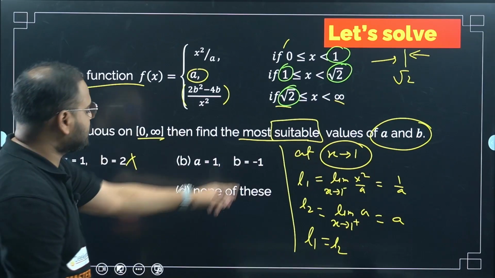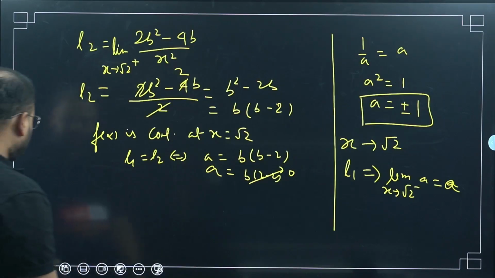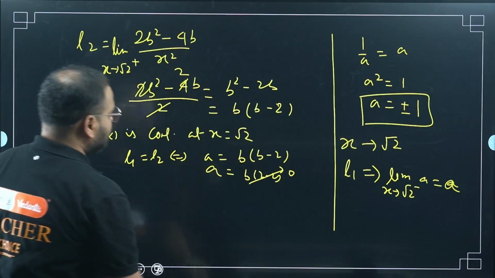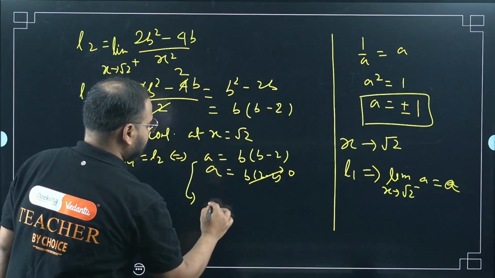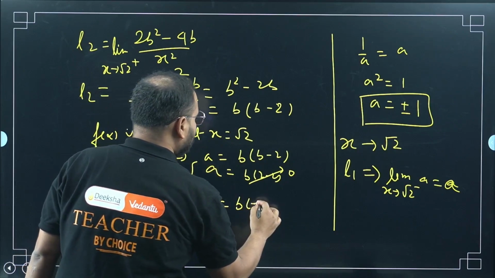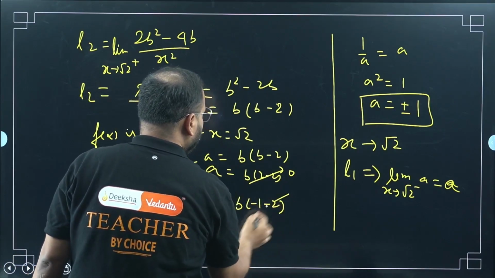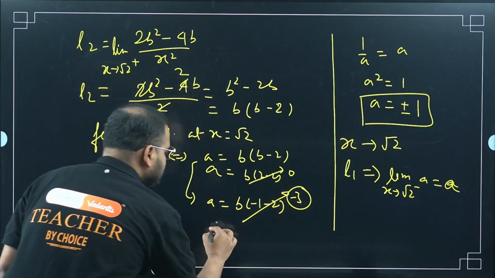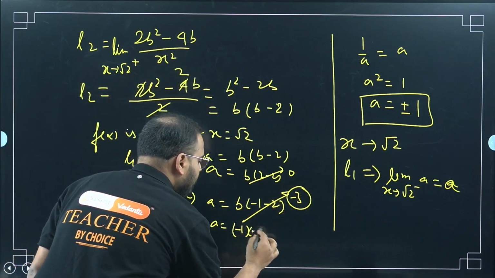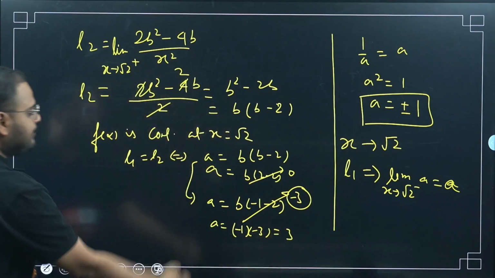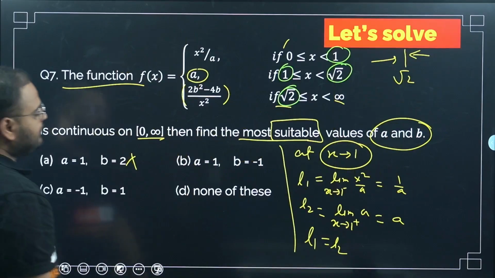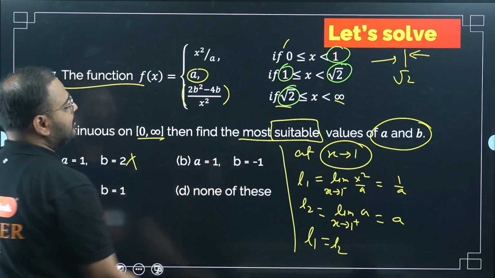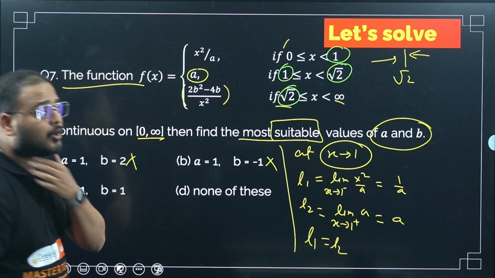Next value, B is minus 1. Please check B is minus 1. If I take this from here again, A equals b times of b minus 2, that is minus 1 times minus 1 minus 2, which is minus 1 into minus 3, simply 3. So when B is minus 1, A should be 3. Again, this is not correct.